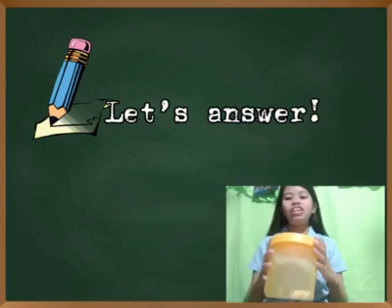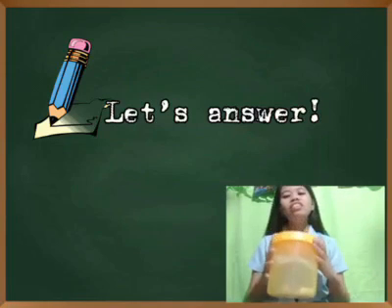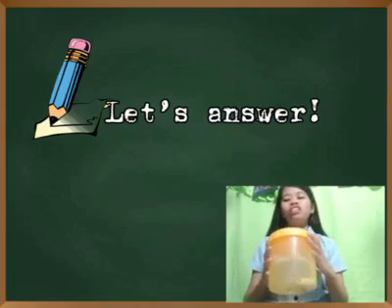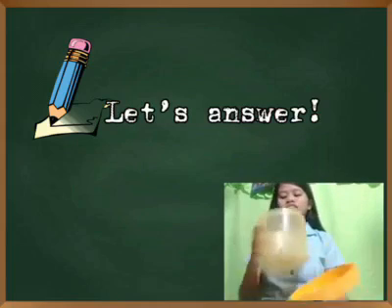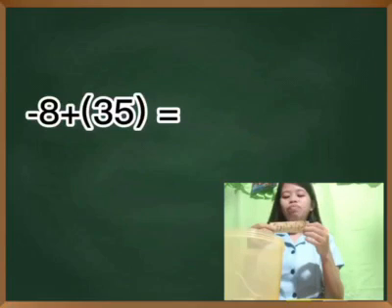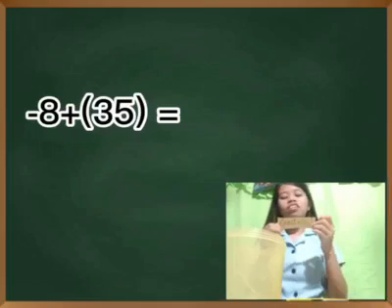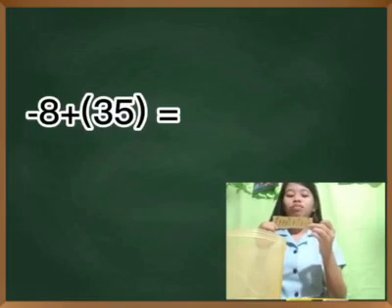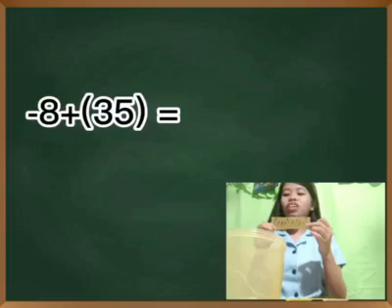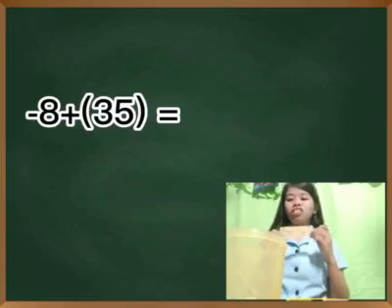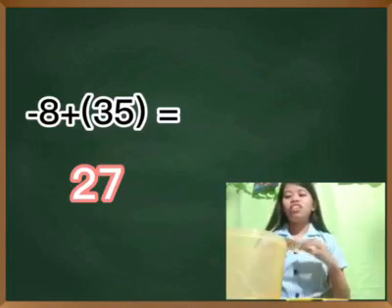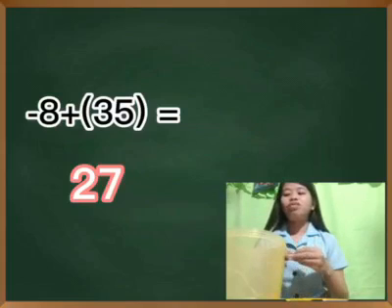I have here given equations of adding integers. All you have to do is answer these. So let's start. The given question is negative 8 plus positive 35. So what is the answer? Negative 8 plus positive 35. Your answer is positive 27. Yes, you're correct. That is positive 27.